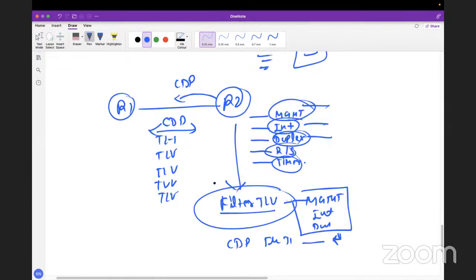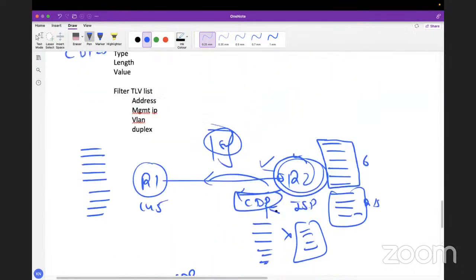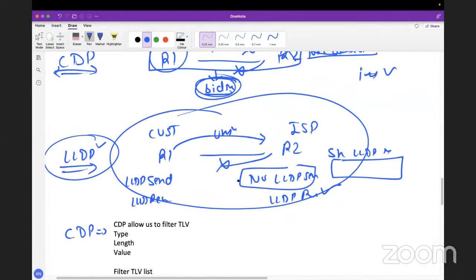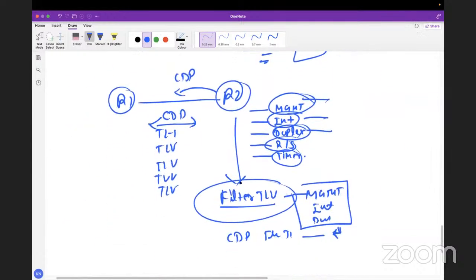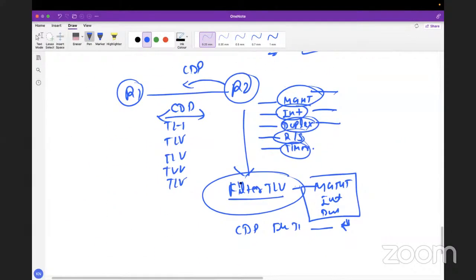Somehow we have achieved this mechanism that we had in LLDP. LLDP says send and receive. Fine. Now CDP says, I do have the best control here. You can even select what to send and what not to send. Okay, it is clear.